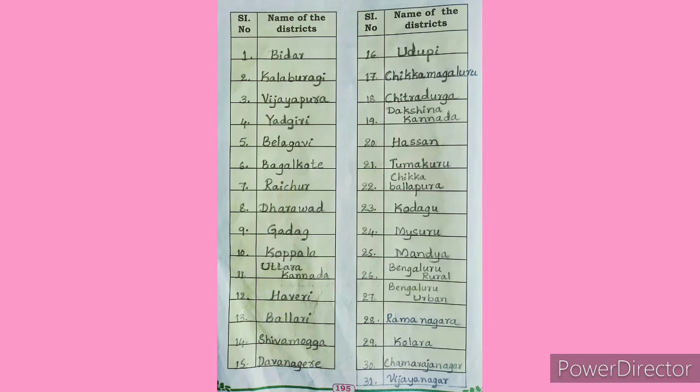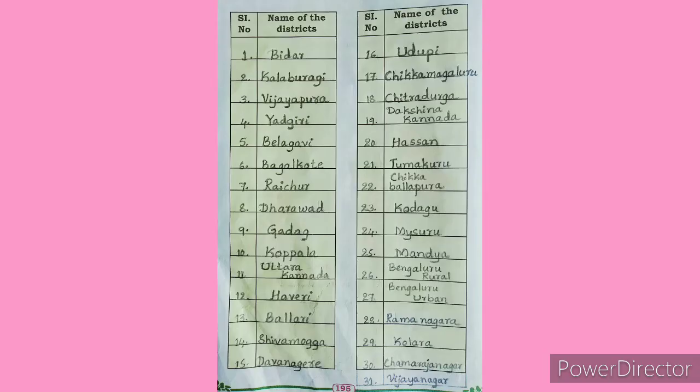How many districts are there as of the year 2021, children? As of the year 2021, there are 31 districts in our Karnataka state. Here I have written all the district names of our Karnataka. So you have to write all the district names of Karnataka in your textbook.